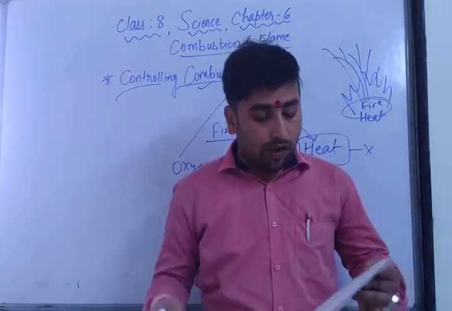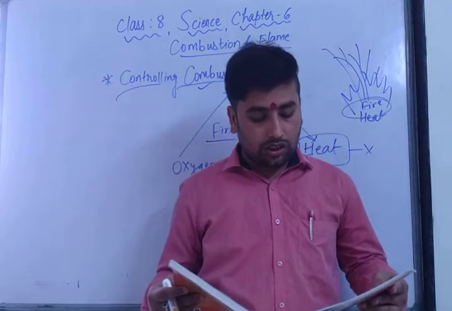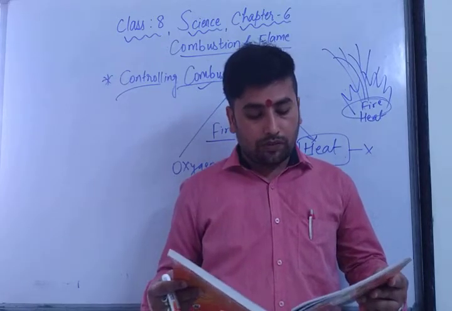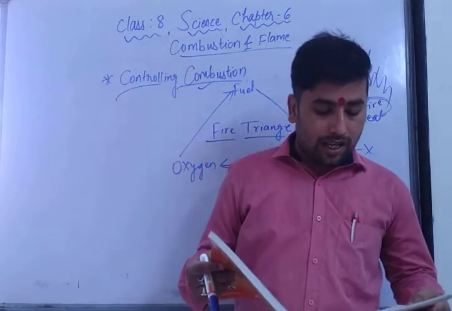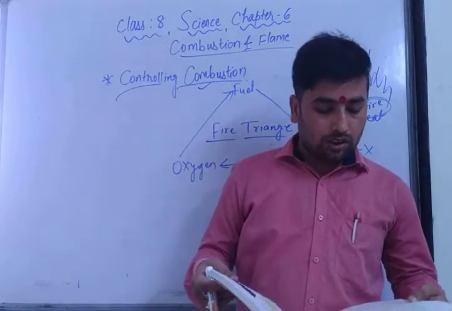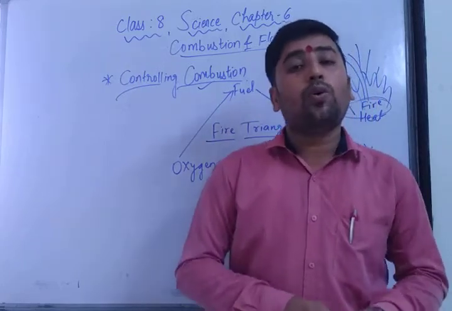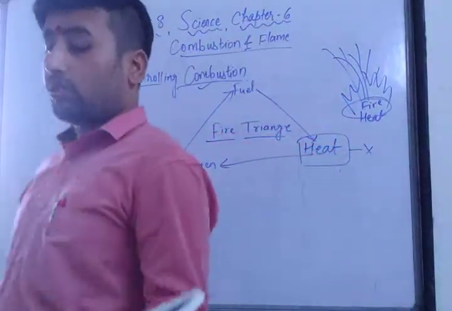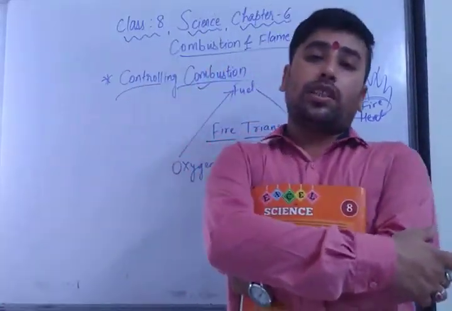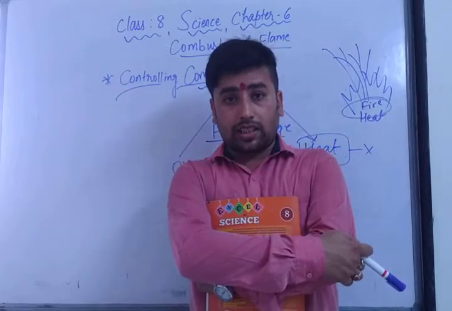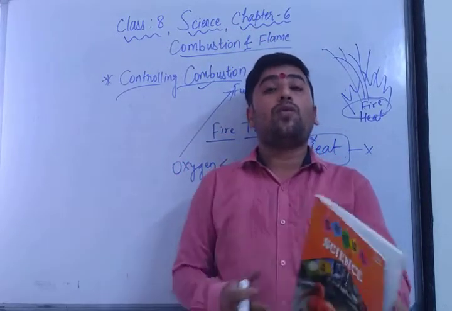Now we are talking about fire extinguishers. There are different types of fire extinguishers used to put out different kinds of fire. First is the water fire extinguisher, then the dry powder fire extinguisher, the foam fire extinguisher, and the carbon dioxide fire extinguisher. Means there are 4 types of fire extinguishers. We may suppose that when one red colored tank comes, there is only one type of fire extinguisher. But that is wrong. There are 4 types.